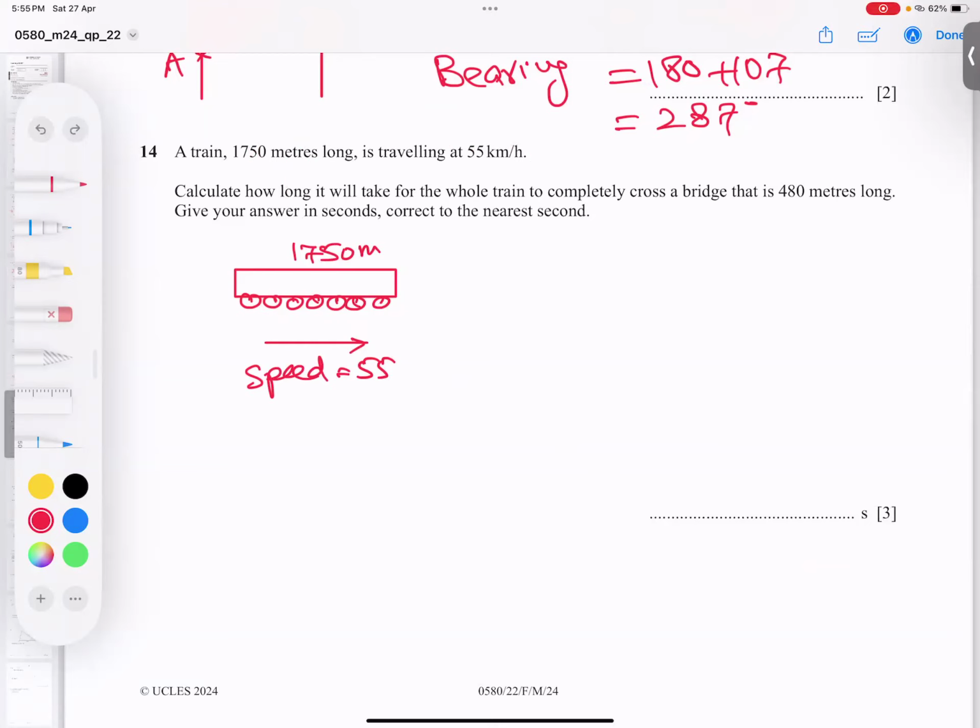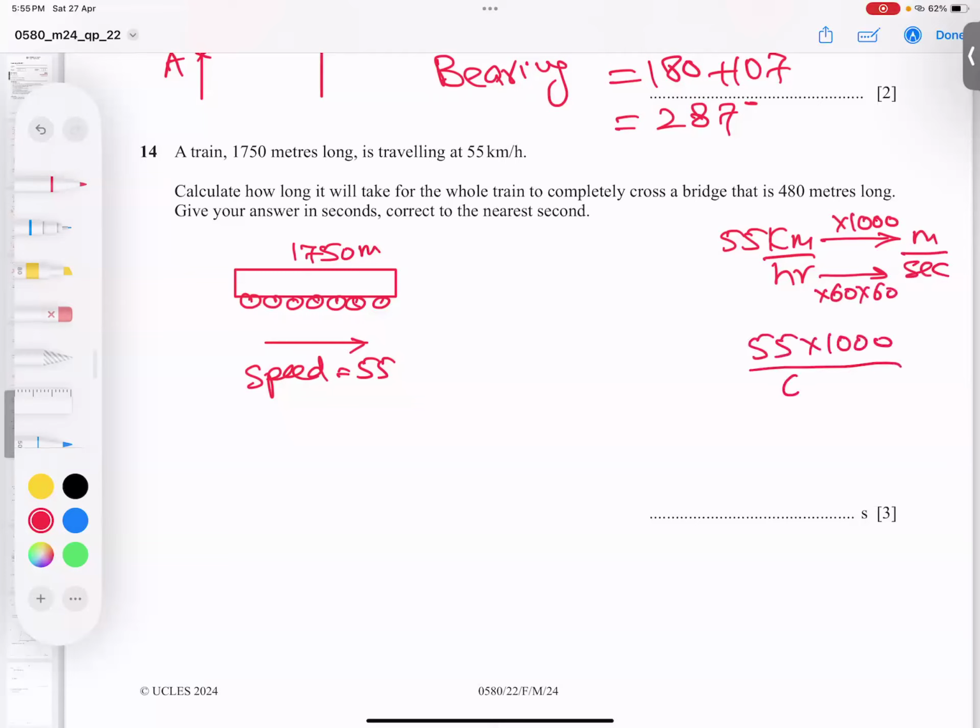Now he's asking in seconds, so I can do one thing. I have two options. I will convert this into meters per second, or convert this into kilometers. Both techniques are applicable. So I think I should go for converting it. Let's start. 55 kilometers per hour, kilometers up and hours down. When I convert kilometers to meters, students, what to do? Multiply by 1,000. An hour to seconds, if you want to convert, multiply by 60 and one more time. So it means 55 kilometers per hour into 1,000 and divide by 60 and 60.